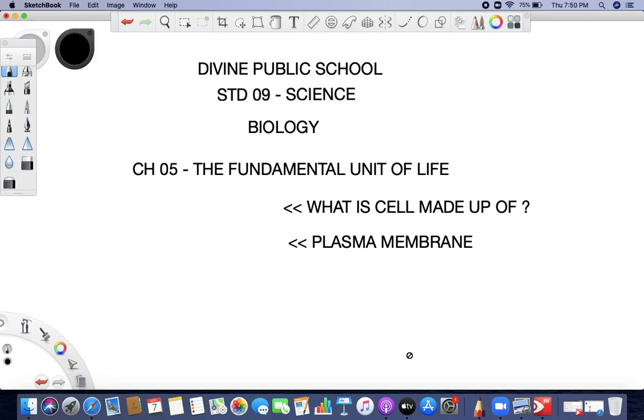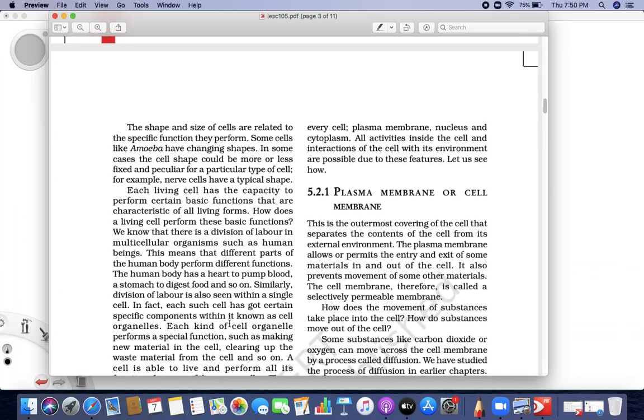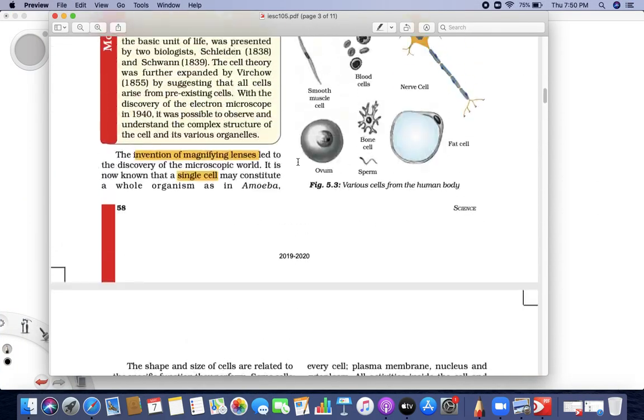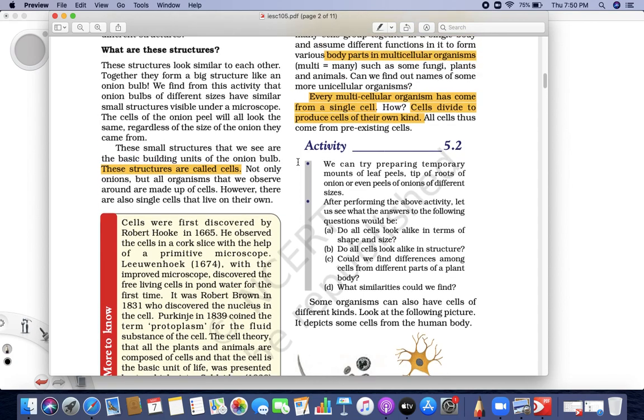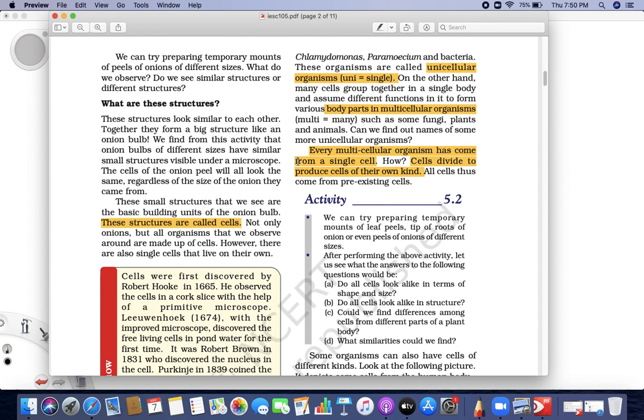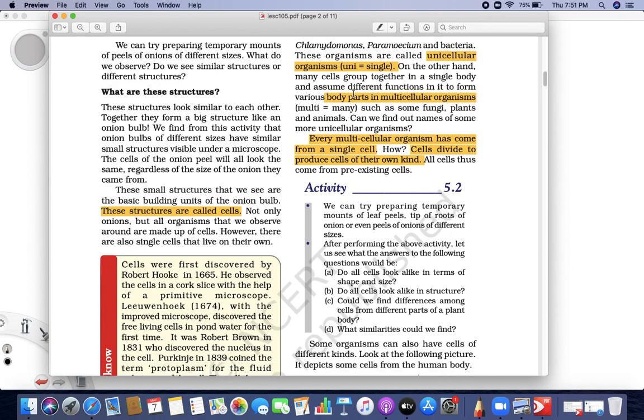Now, we have learned about a cell, right? That the basic unit of life is a cell. There is a single-celled organism and a multicellular organism.